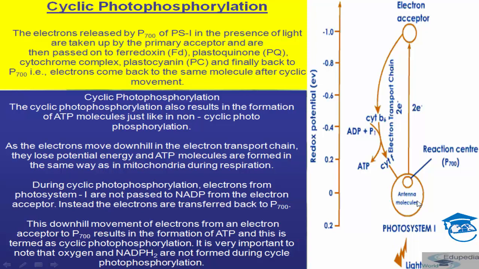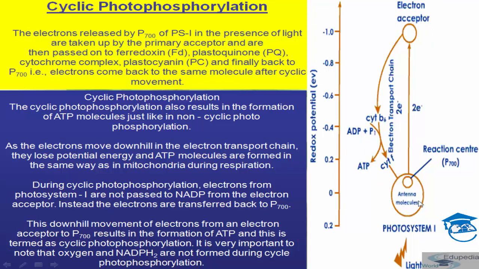When light hits the PS1, that is P700, the electrons are taken up by the primary acceptor and passed to the ferredoxin and plastoquinone, cytochrome complex, plastocyanin, and finally back to the P700. That's why this process is known as cyclic, because electrons come back to the same molecule after cyclic movement.